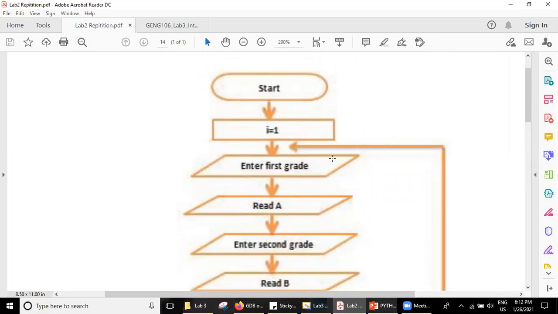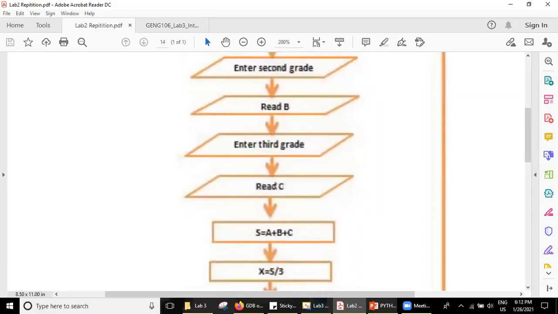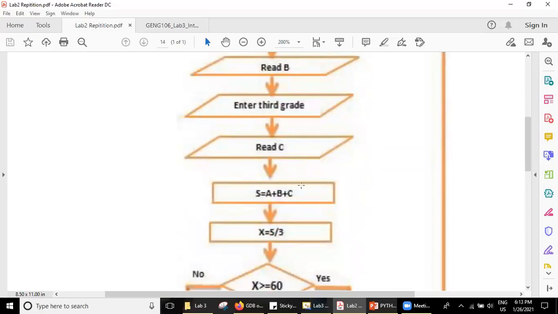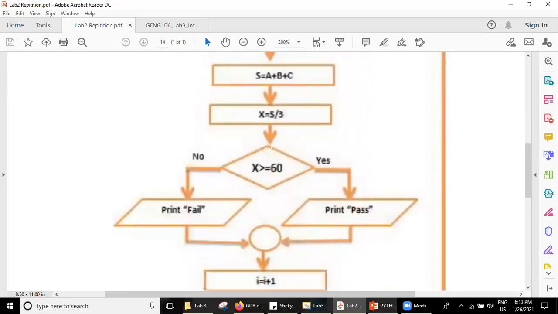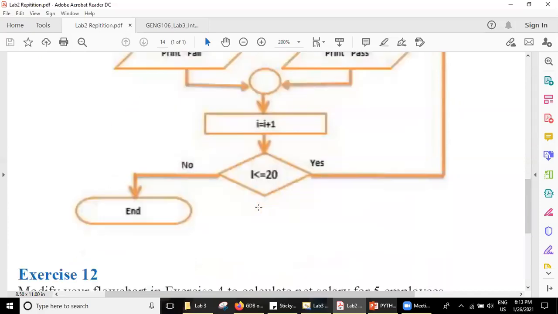For taking input, cin, cout, and in Python, for example, it's input. With those kind of things, we use a parallelogram, these kind of boxes. For computation, we have used a rectangle. And for conditions, we use a rhombus. And also for printing, cin or cout, it's the same. For connector, it is here. And this is condition, and for end, it is like this.